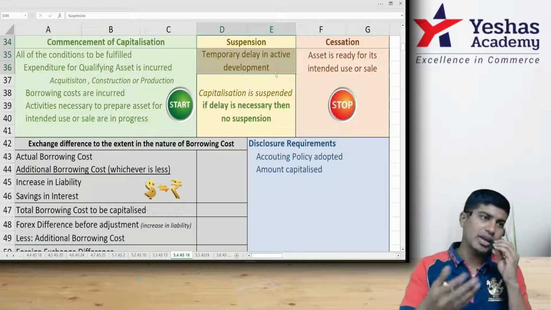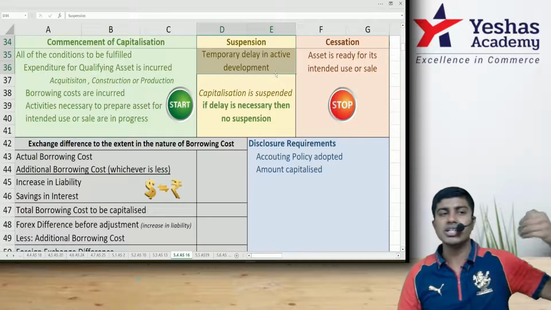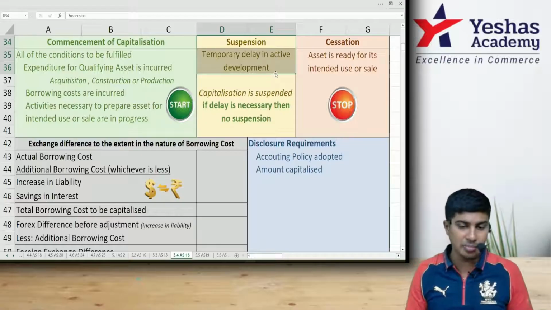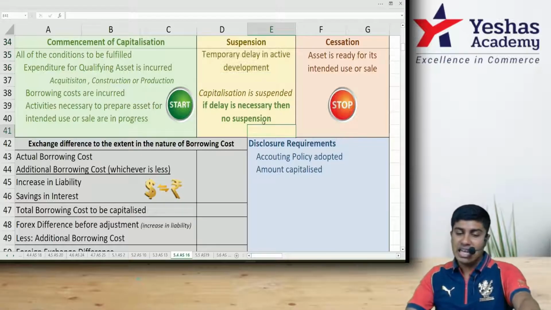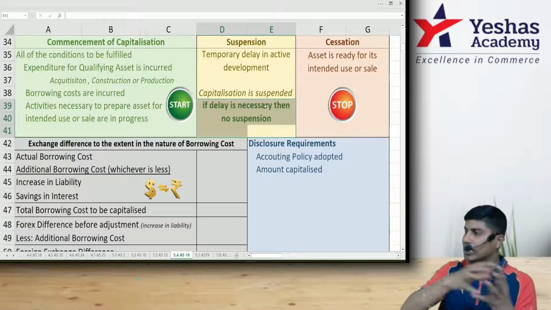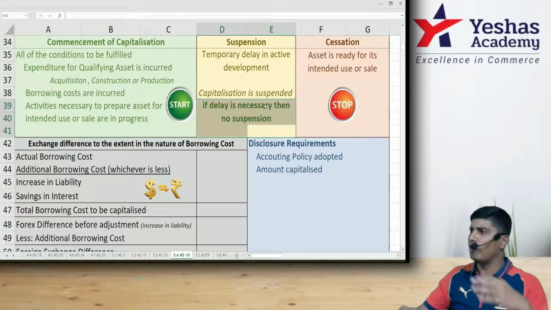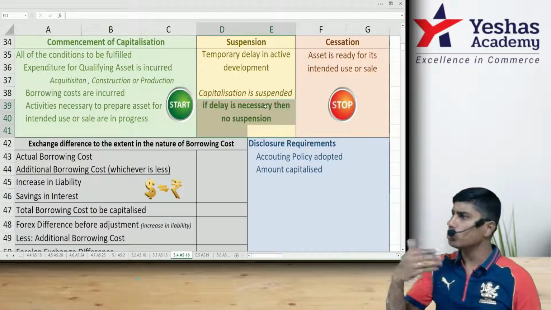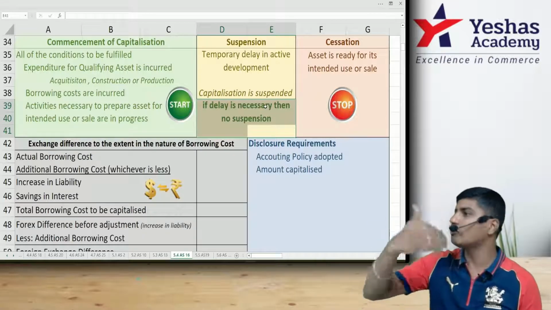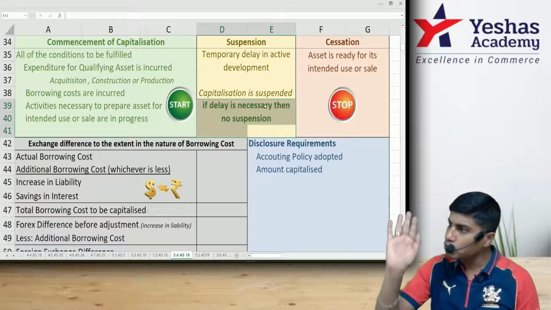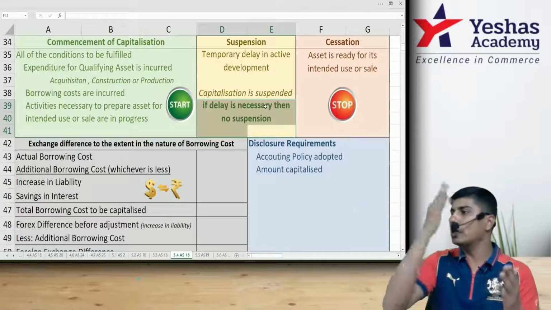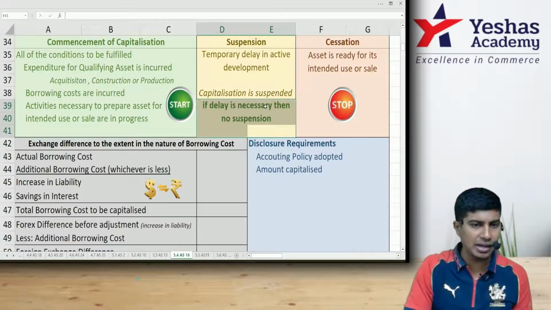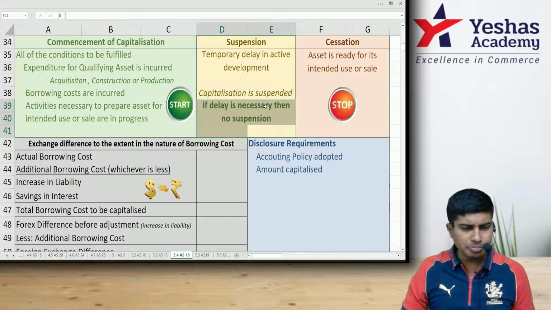If you choose to transfer to P&L during those 2 months, that is called suspension. After those 2 months, when you again start the active development, you can continue capitalizing. However, if the delay is necessary for the construction process, we took the example of you building a bridge over the sea. During the high tide season, 2 months, you don't do active development. That is part of the process. During those months, you don't stop capitalizing. You continue capitalizing. Those 2 months also will be capitalized. You get what I'm trying to tell?